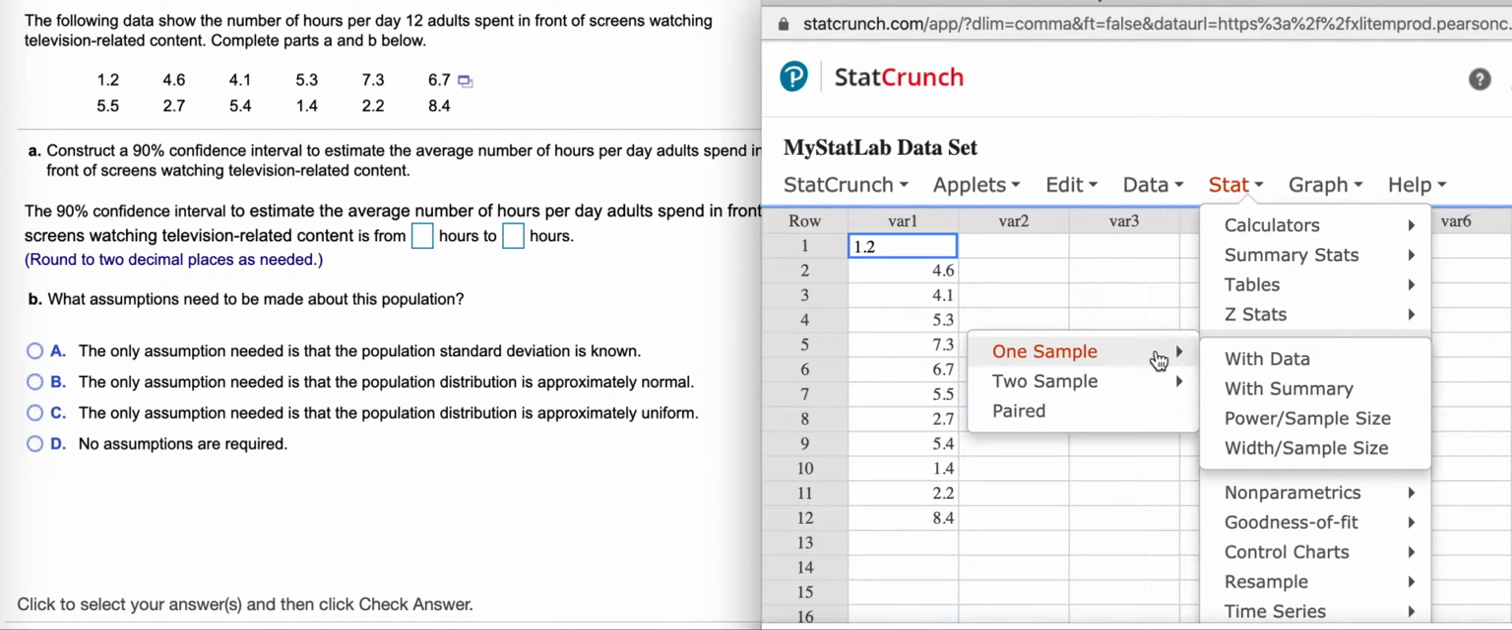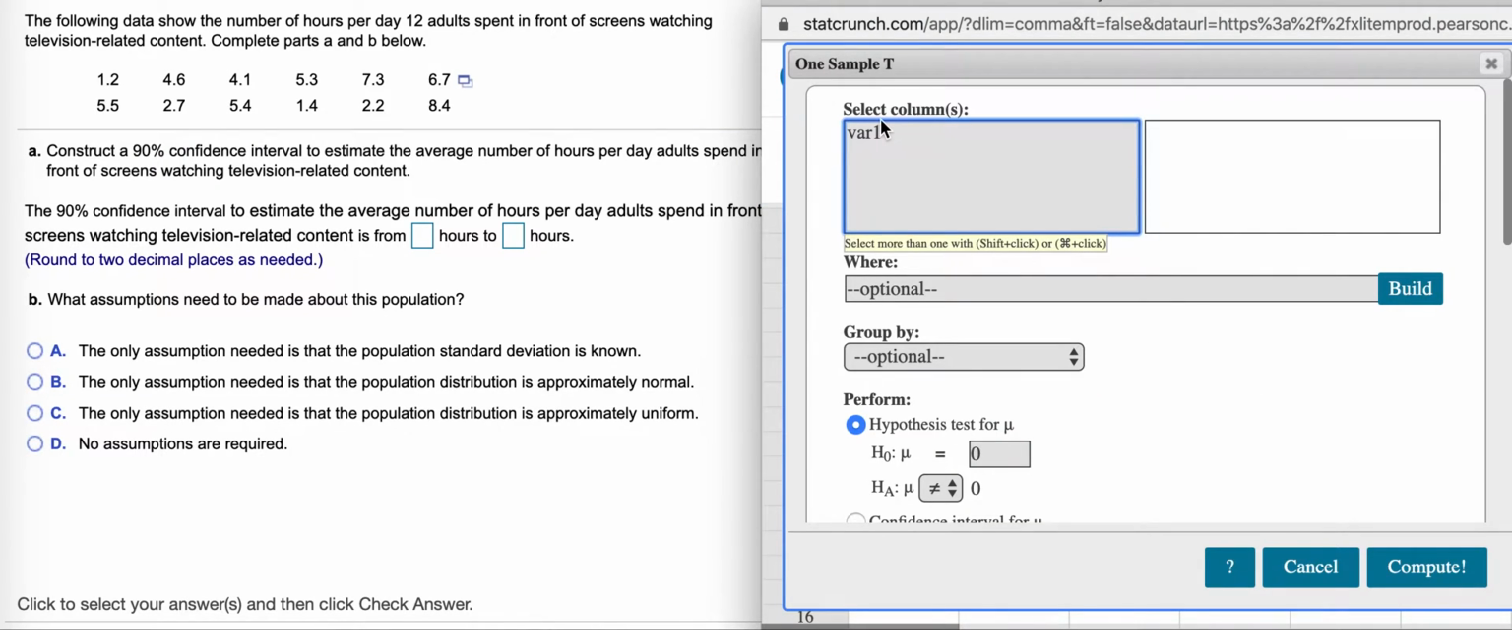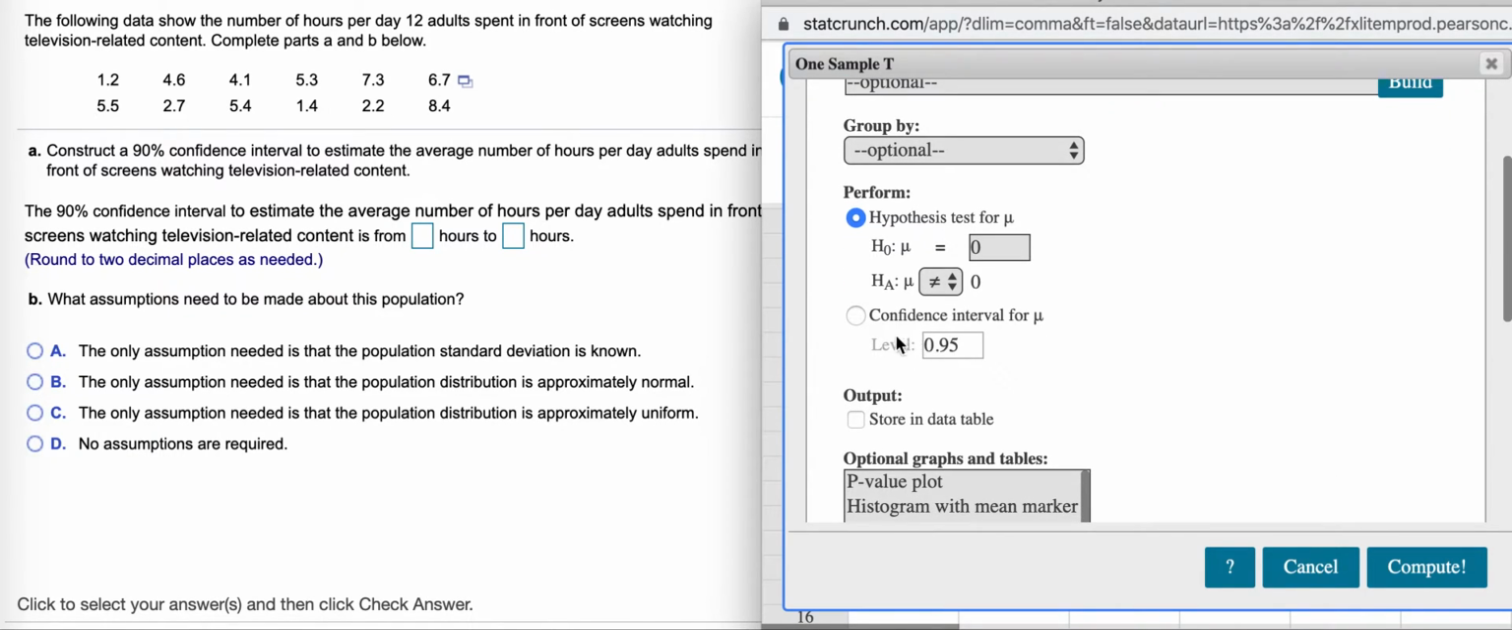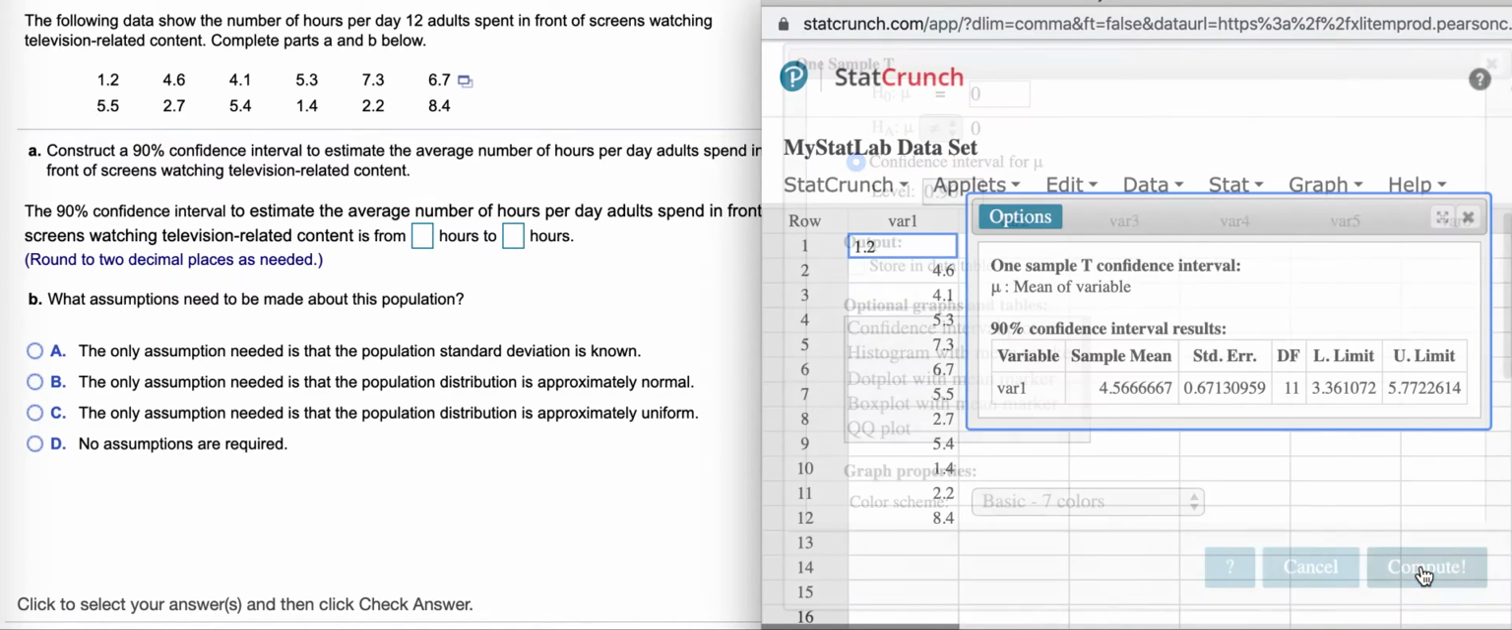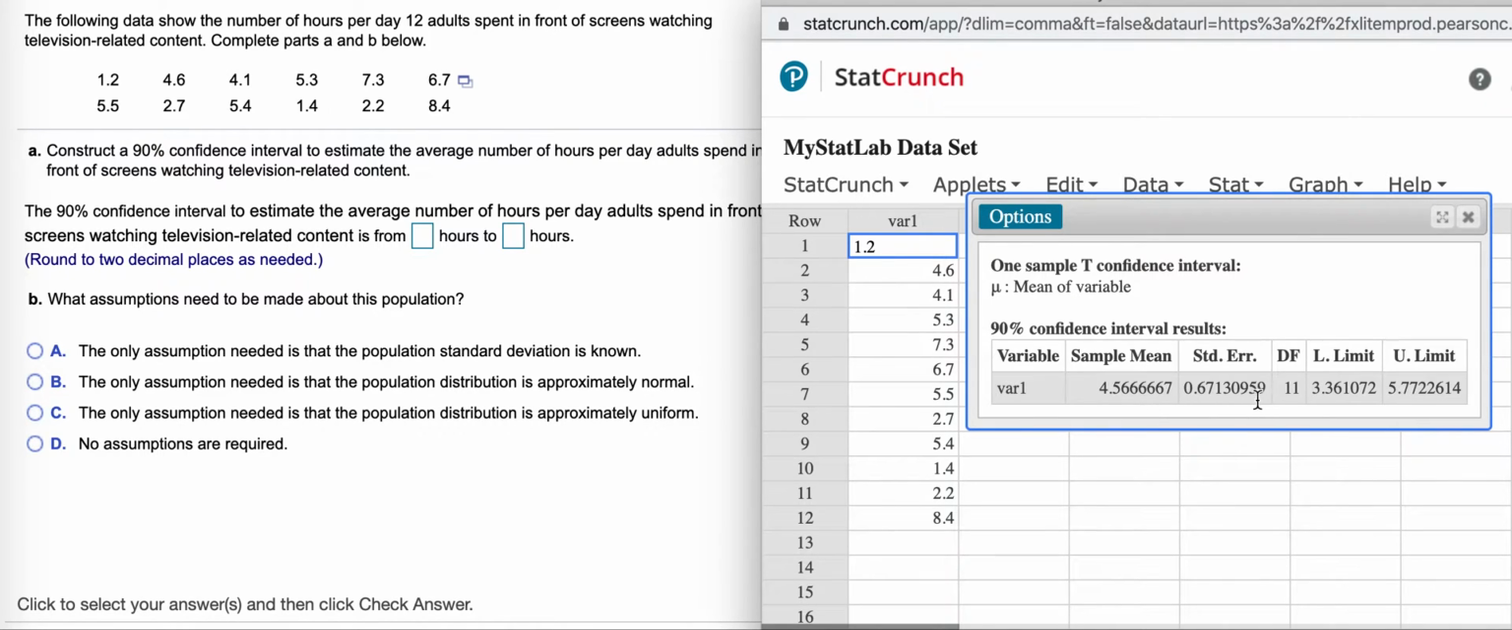So we've got one sample, and we actually have the data. We don't have the sample mean and the sample standard deviation. So in this case, click the variable for the column. We're constructing a confidence interval, and that confidence interval has a confidence level of 90%. So I will do that, compute. And so here we have our lower limit and upper limit for our confidence interval.